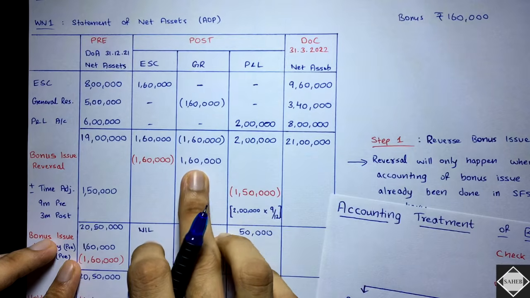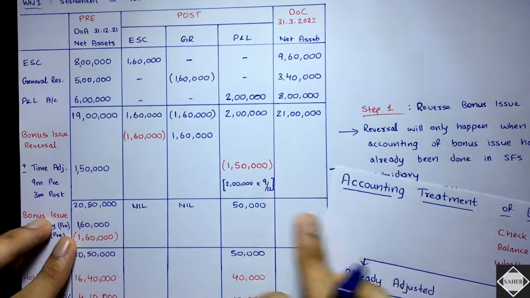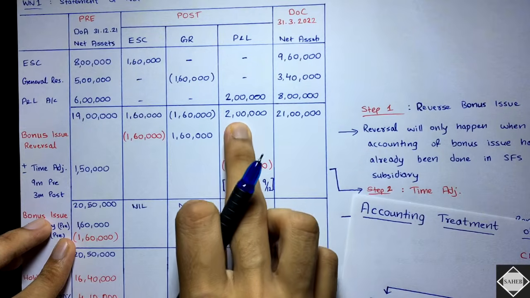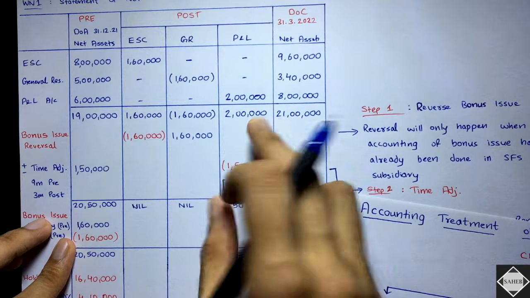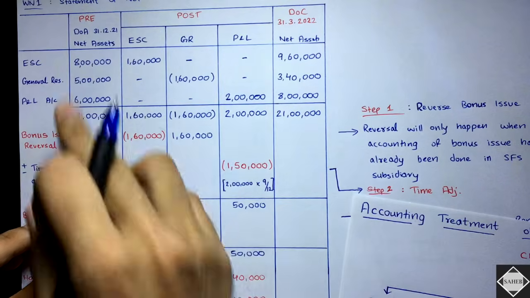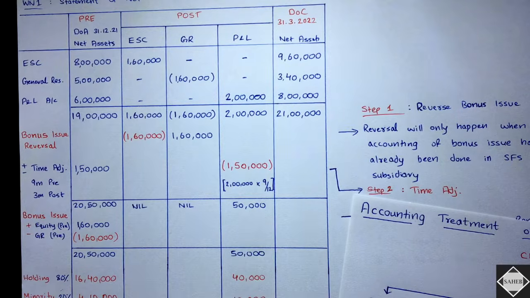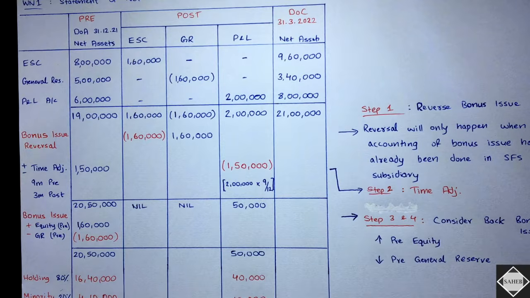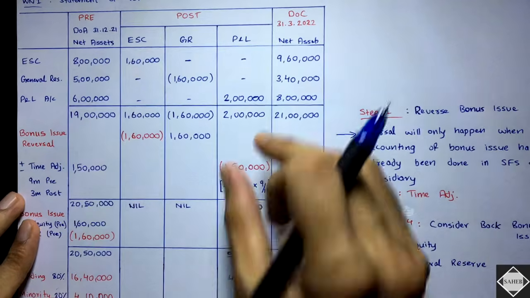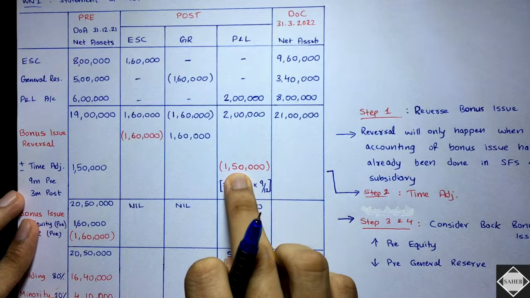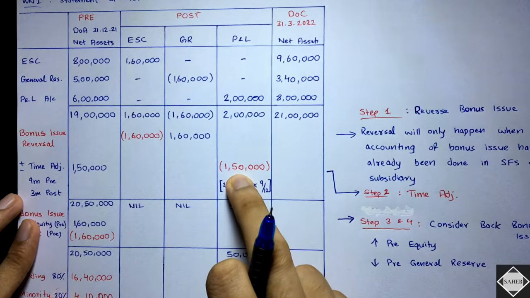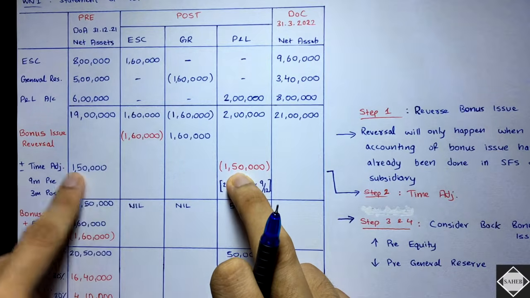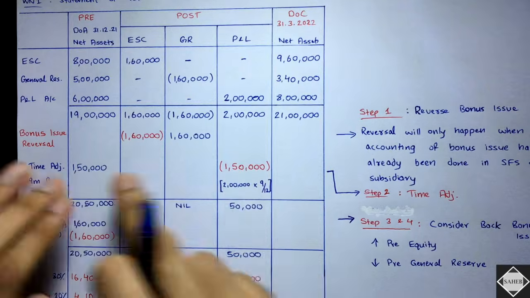It has become zero. But in P&L, post P&L, we have how much? 2 lakh. Now of this 2 lakh, some profits are of the pre-acquisition period. Some profits are assumed to have been earned in the pre-acquisition period. So what will you do? You will calculate how much that is. Yeah, 2 lakh into 9 by 12, that is 1,50,000. Subtract 1,50,000 from here and add it in the pre-acquisition. You all know that. Yeah, this is time adjustment.